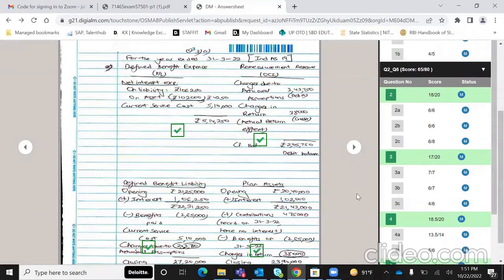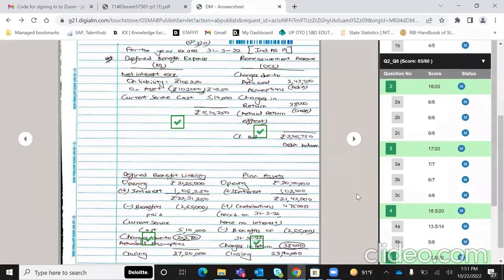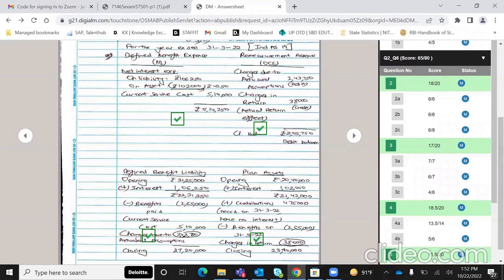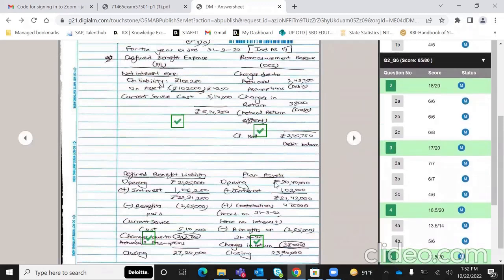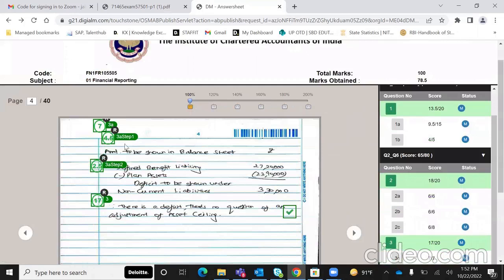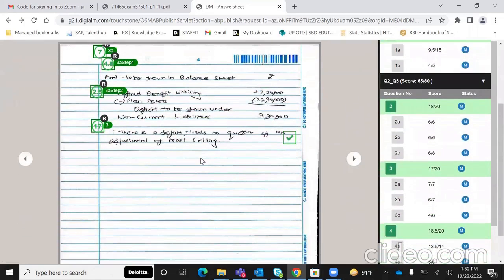It's not very fancy. It's just enough for the examiner to read because आपके जो practical papers होते हैं उसमें आपका answer correct होना चाहिए. Presentation आप line बनाओ नहीं बनाओ इतना matter नहीं करता. I would suggest कि आप मत बनाओ because FR and other practical papers tend to be very lengthy in the ICAI. So you can see I've made these four: assets, OCI, P&L, defined benefit liability. So इसका मुझे 4.5 marks मिला है for making all those four components.